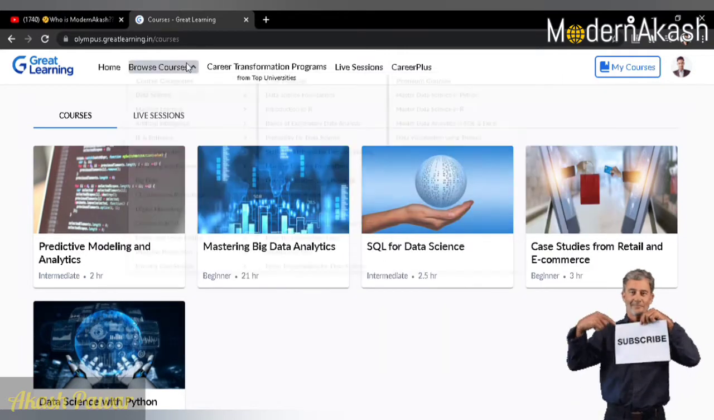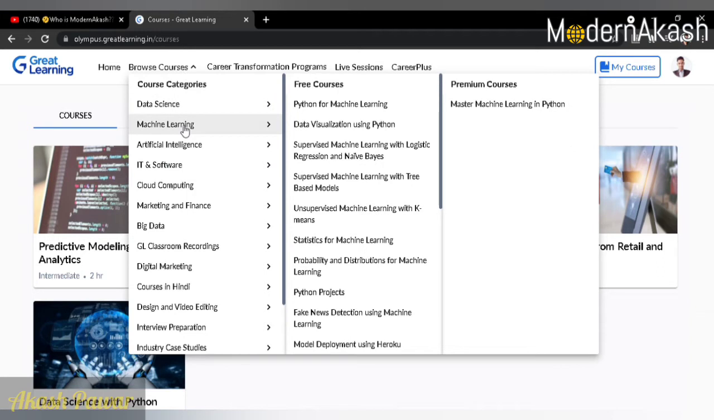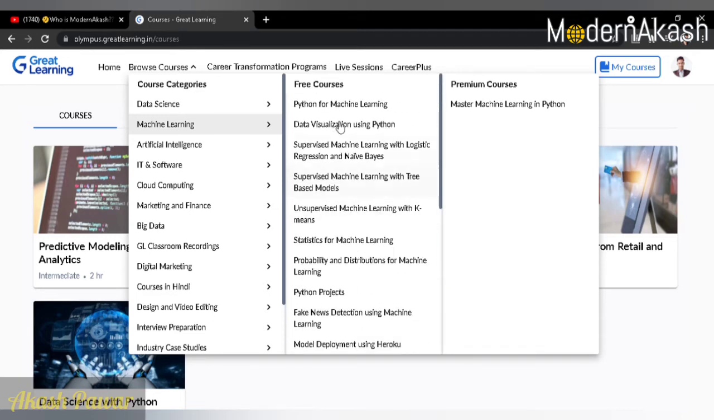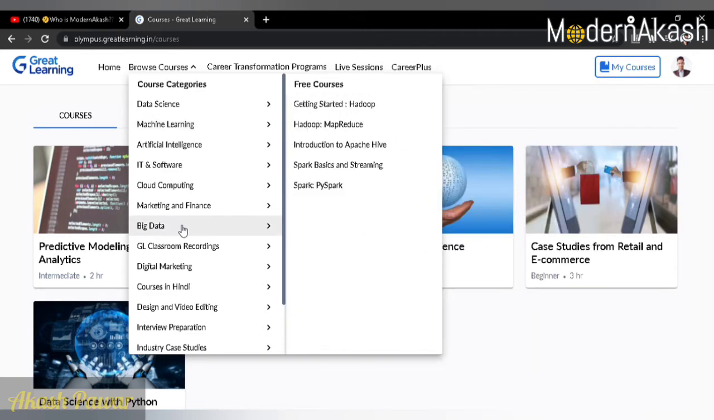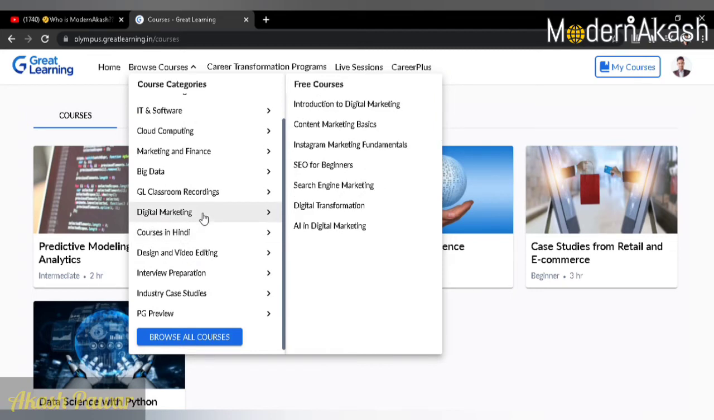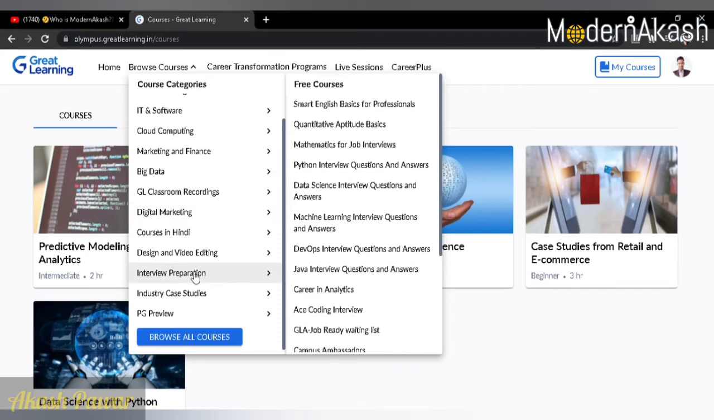And now we will click on machine learning. Yes, there are a lot of courses for free related to machine learning. Yes, you can learn all these courses for free. Big data, marketing and finance, cloud computing. Yeah, there is digital marketing as well, and it is for free. Yes guys, SEO for beginners, everything is there. And oh my god, interview preparation is there. Everything is there guys, everything is available for free.